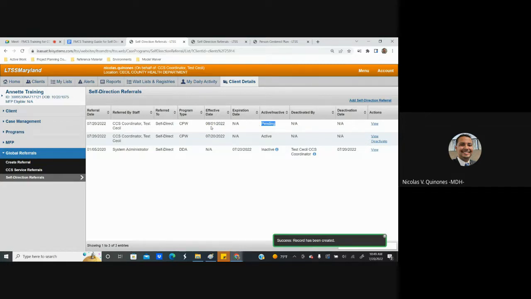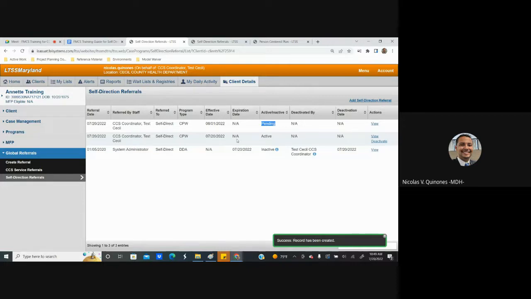So the system recognizes that because that effective date hasn't been reached yet, it is still pending. That new FMCS provider will have received an alert notifying them of the assignment, but they will not be actively assigned yet, which means they cannot start accessing that participant's record. What the system will do is monitor, and when that effective date is reached, it will activate this assignment and set an end date to the previous assignment so that the system can ensure that only one FMCS provider is working with a participant at a time and that there are no overlapping periods.